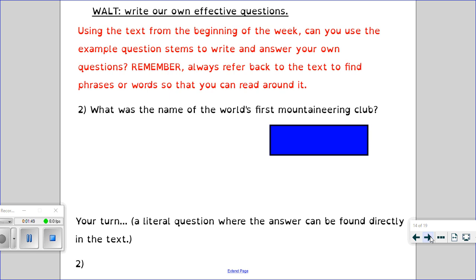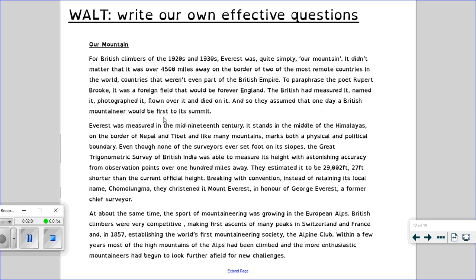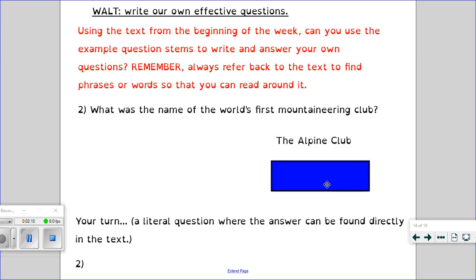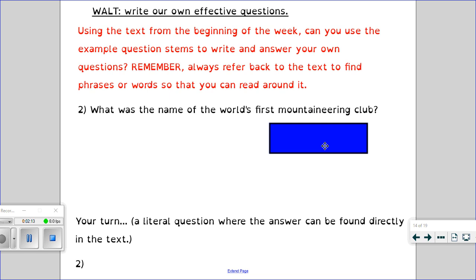So question 2 is a retrieval question where the answer can be found directly in the text. For example, I have said, what was the name of the world's first mountaineering club? If I were to read through the text again, I would find that the world's first mountaineering society is called the Alpine Club. So I would then write that as my answer, the Alpine Club. It's your turn now to write a literal question where the answer can be found directly in the text. You can pause the video while you do that, and then when you're ready to move on, you can unpause.